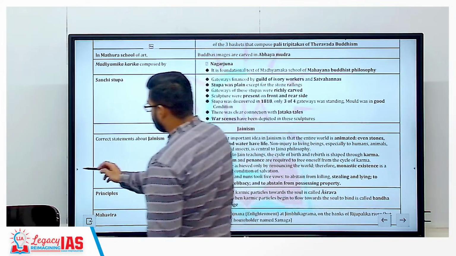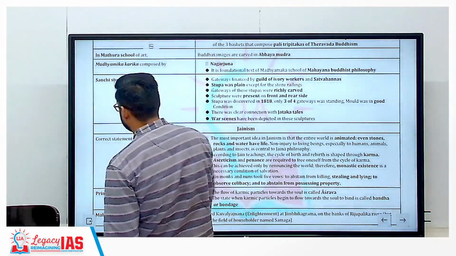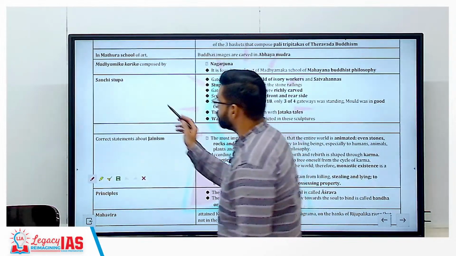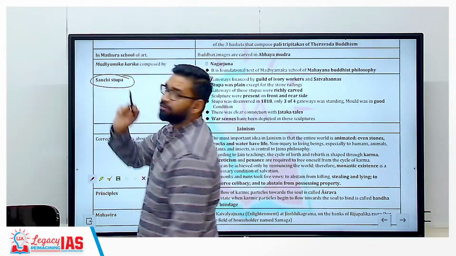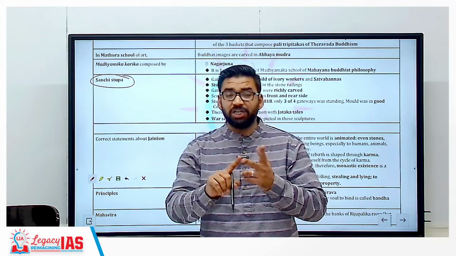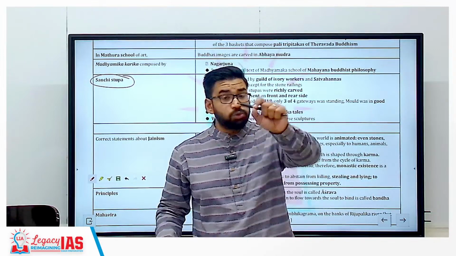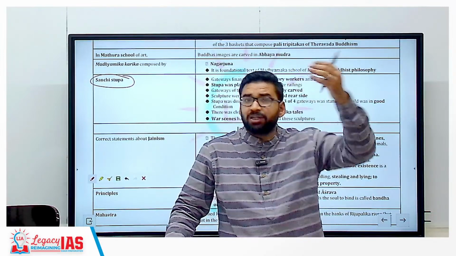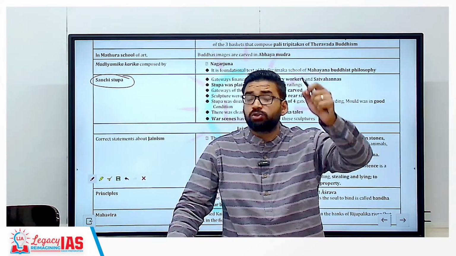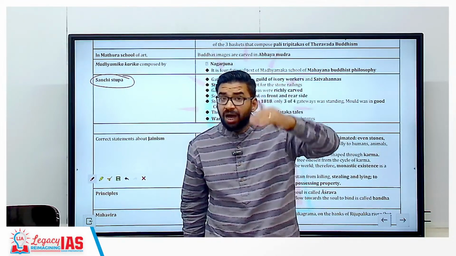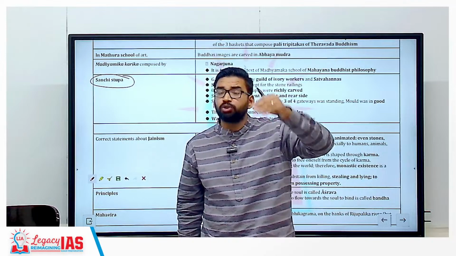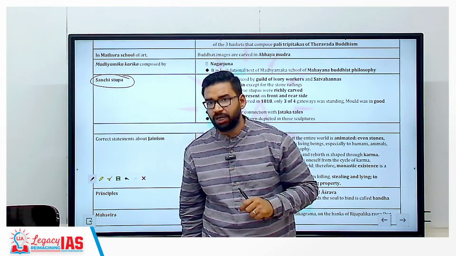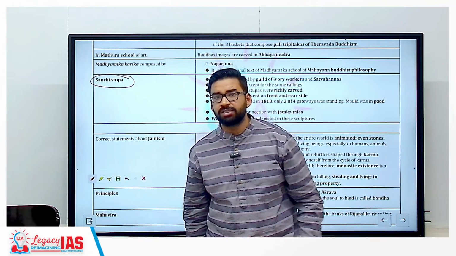Then another important question is from Sanchi Stupa. Now Sanchi Stupa is very relevant. Clear? Sanchi and Barahut Stupa. These two stupas were constructed during the time period of Ashoka, but these stupas were enlarged and decorated by post-Mauryan dynasties. Shungas were there. Then Satavahanas came.